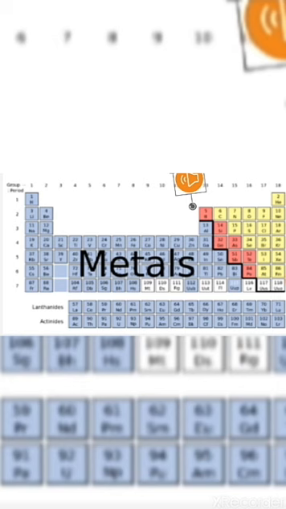As in front of you there is a picture of periodic table. In periodic table total 118 elements are there. Out of 118 elements, 90 are metals, 20 are non-metals and almost 8 are metalloids. So metals are very vast in behavior, lot of differences are there. So today we will focus mainly on properties of metals, and that complete video is based on the properties of metals.